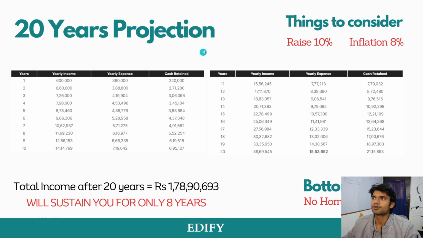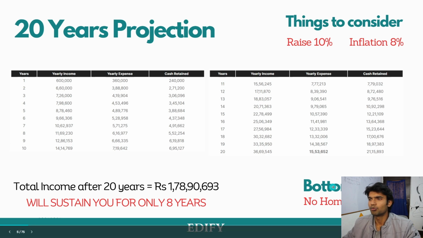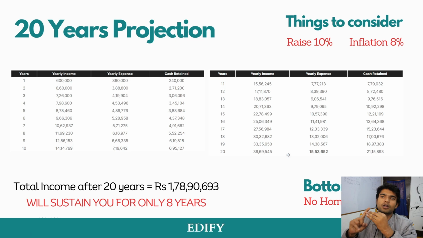In the 20 years of projection, things to consider remain the same: raise was 10% and inflation was 8%. From the first year till the 20th year, total income after 20 years is 1,78,90,693, which shows that bottom line, he has no home, no car. He did not buy any home nor car, which means that even after his retirement, he has to pay his rent, or pay for his transportation, or any other requirement.